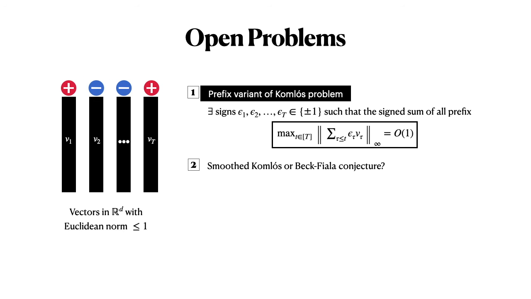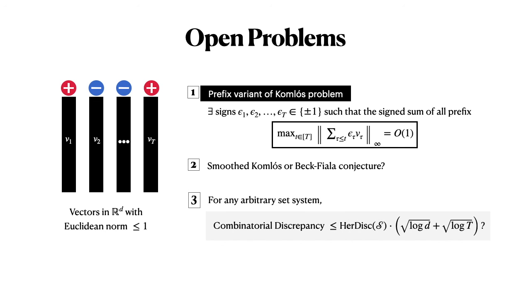One can also ask, smoothed analysis is a nice idea in its own right. So for some of these long-standing problems like the Komlós or Beck-Fiala conjectures, can we prove them in a smoothed model? Recently, there has been a lot of work in understanding these problems in a random setting, where all these vectors are completely random, where we know that some of these conjectures are true in some regime of parameters. But what about if we are given a worst case instance and we are adding random noise? This will at least clarify some kind of structure on the lower bound instances of these problems.